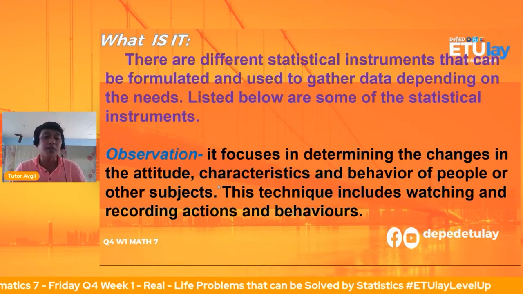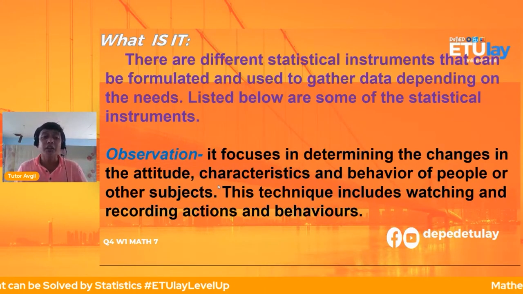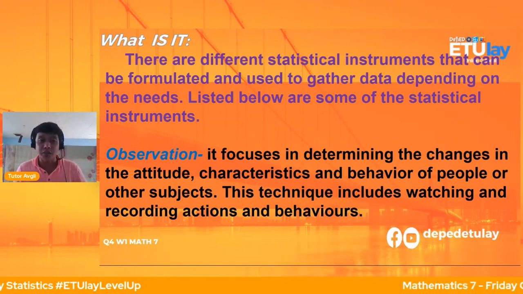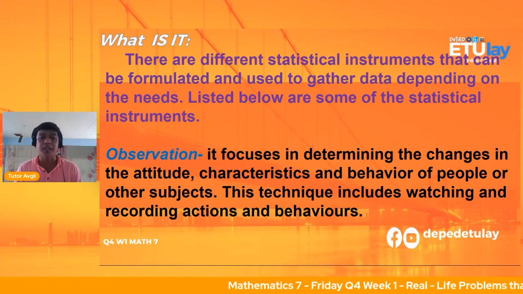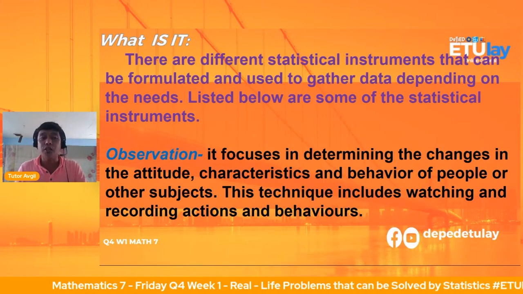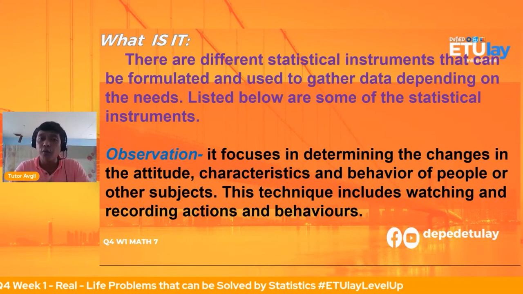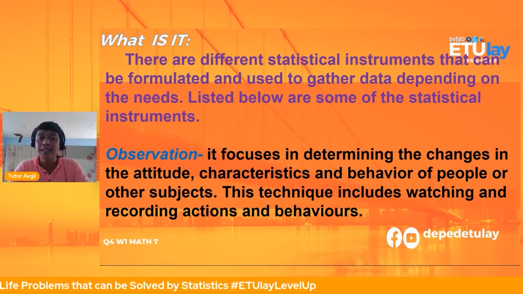So let's try to read the observation here. So the definition of observation, it focuses in determining the changes in the attitude, characteristics, and behavior of people or other subjects. This technique includes watching and recording actions and behaviors. Kapag sabing observation, that is also one type of statistical instrument.